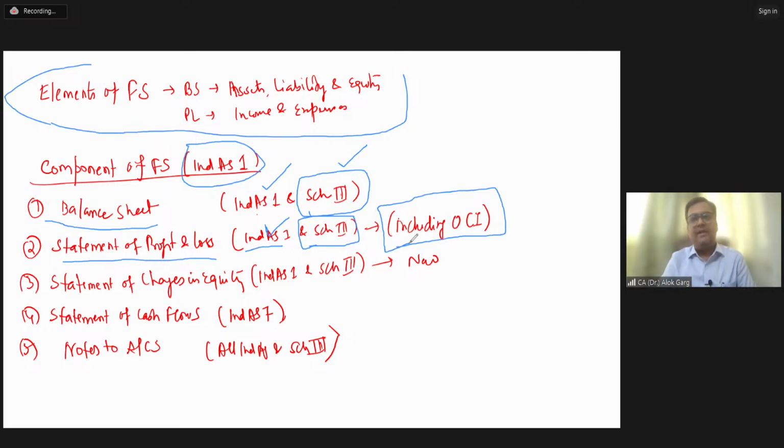Other comprehensive income. Okay. So the statement of profit and loss is always for the year ended, for the period ended. So this shows the performance. This is not a position. This is performance. So performance has to be evaluated always for the period, right? Is that clear?